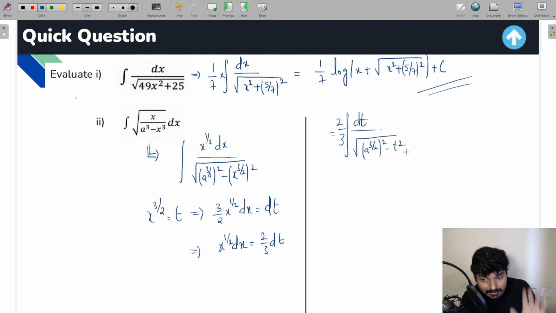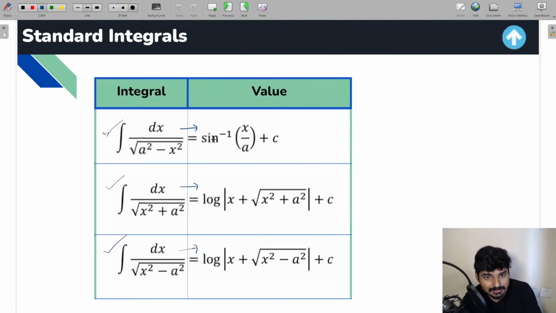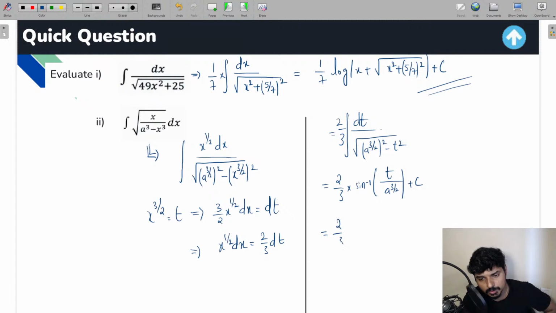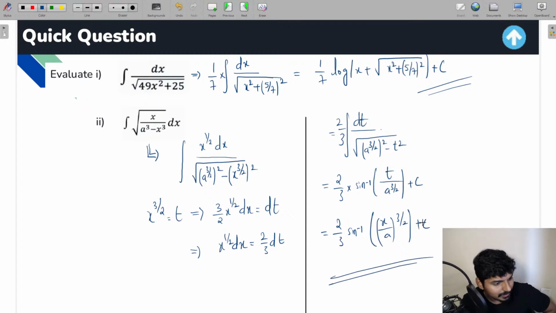Okay. Now when you observe this integral, everyone, it exactly looks like this one: integration dx by under root of a square minus x square. So apply the formula. You're going to get 2 by 3 into the formula, sine inverse x by a, so t by a raised to 3 by 2 plus c. From this, in place of t, if you take x raised to 3 by 2, I'm going to get 2 by 3 sine inverse of x by a whole raised to 3 by 2 plus c. This is the solution you are going to get in this case, everyone.